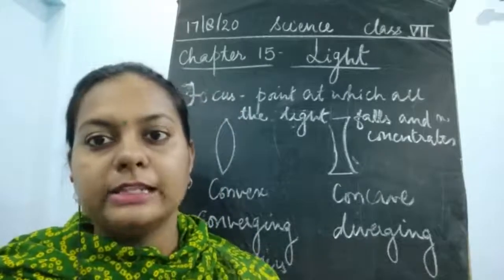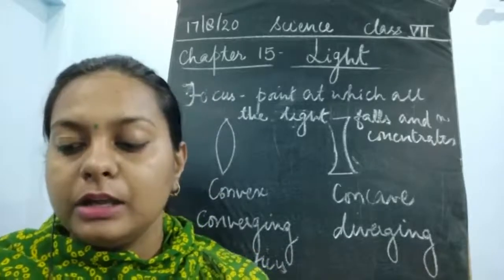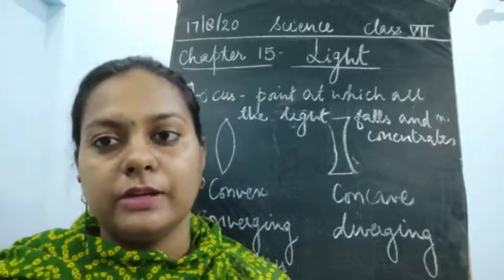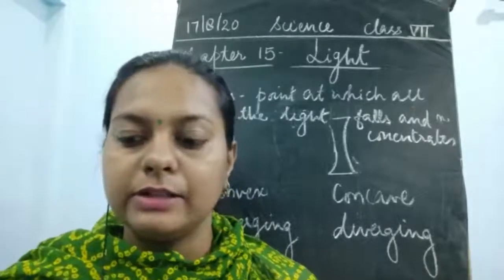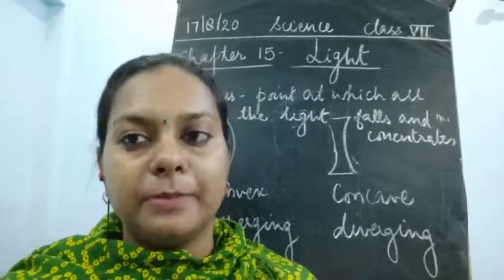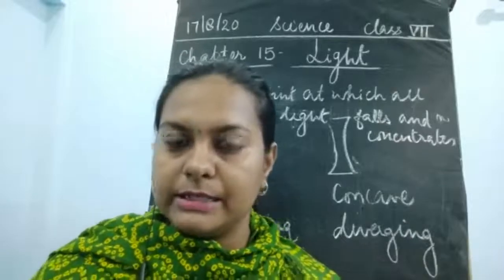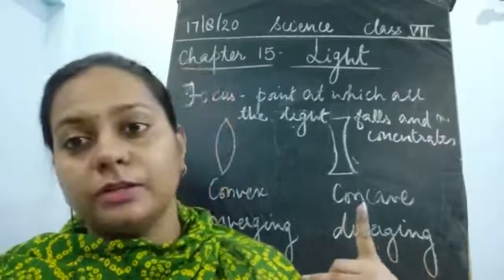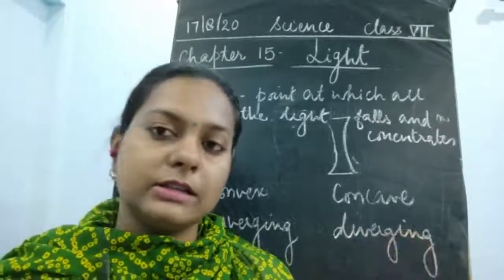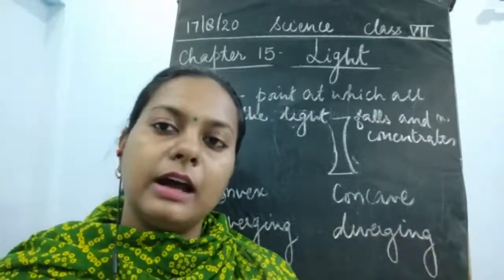We'll start with the next part of this chapter, that is, sunlight consists of different colors, dispersion and all. Many other phenomena are still left in this chapter, and this light chapter will be over when I complete dispersion, prism, and even refraction is one of the terms here. We'll discuss refraction in the higher classes, children.